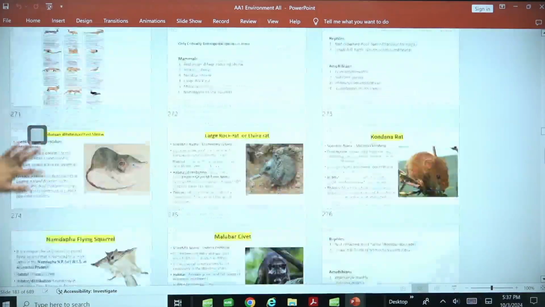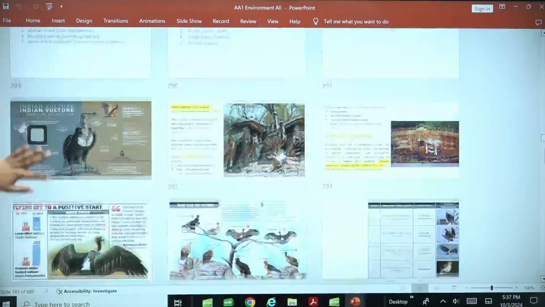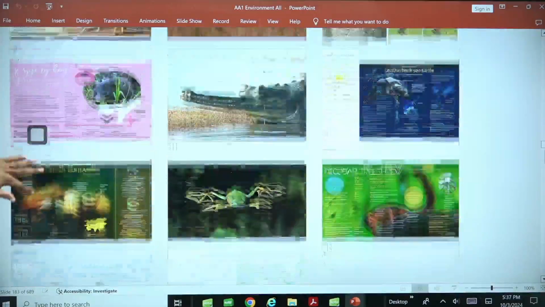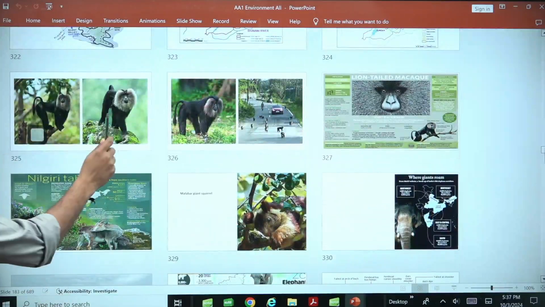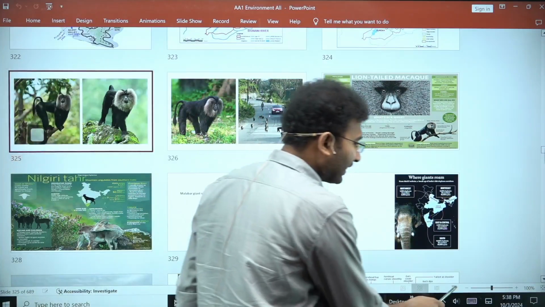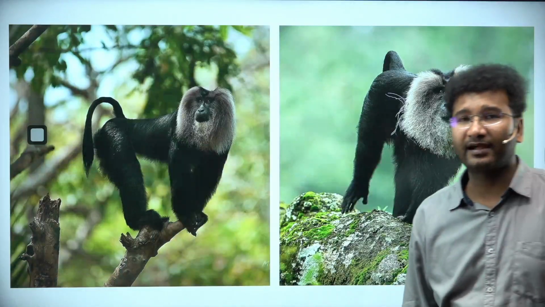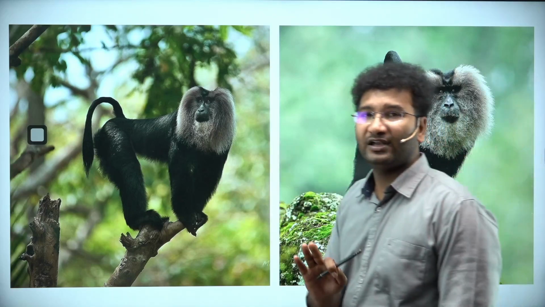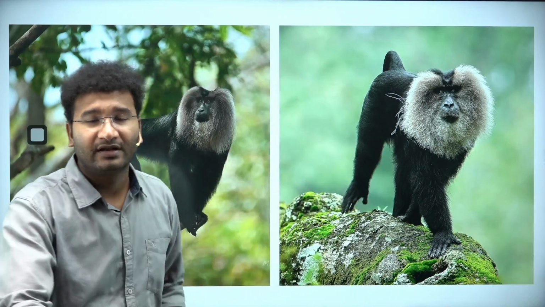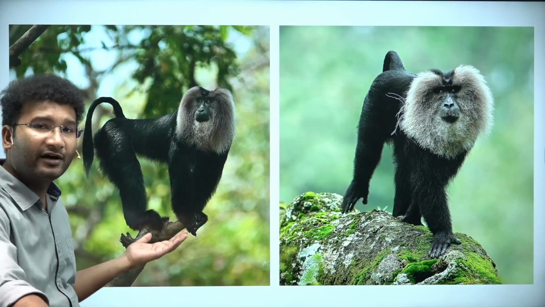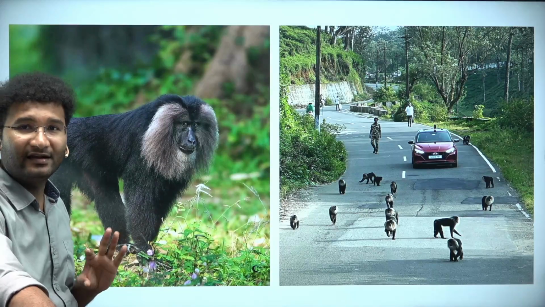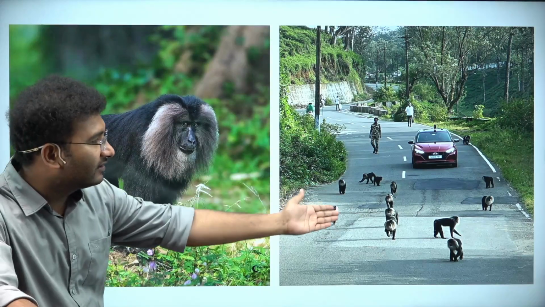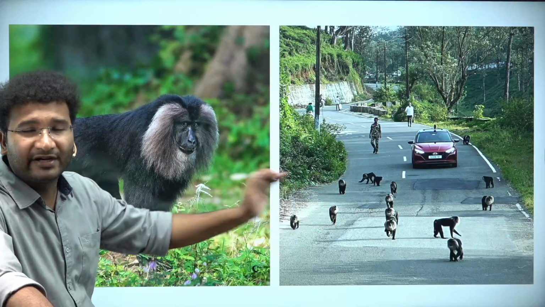And when it comes to India also, I wanted to show you a few species which are present in the Himalayan regions. Our species which are present in India are completely different. You go to the species, this particular lion-tailed macaque. This macaque is found only in Tamil Nadu, Nilgiri forest. Tamil Nadu mein milta hai. This is lion-tailed macaque. Human interactions ki karan they are getting exploited in these days.